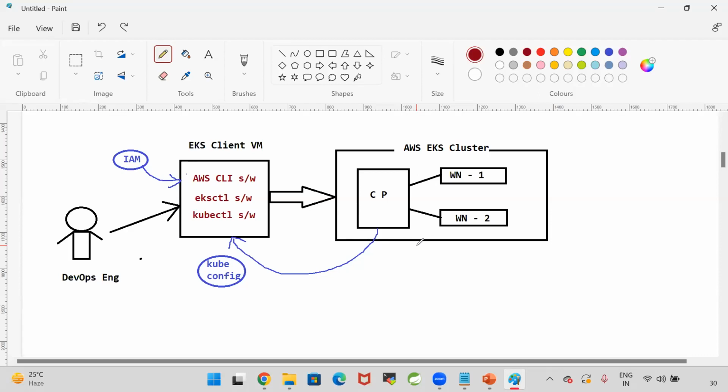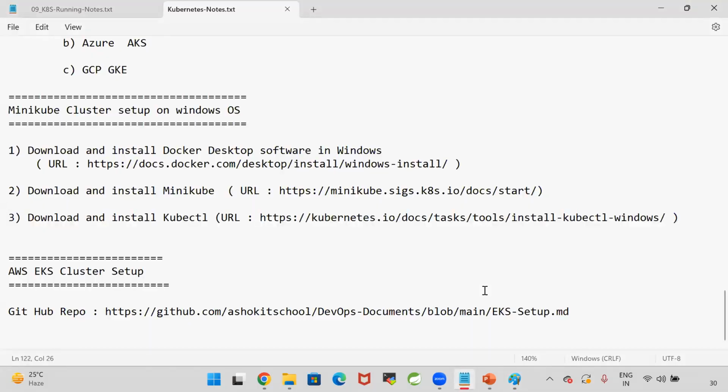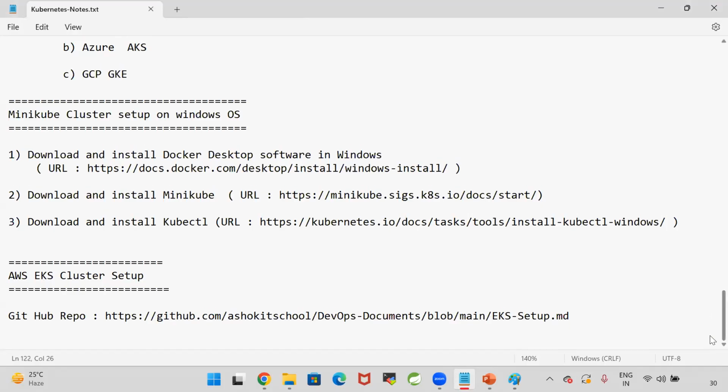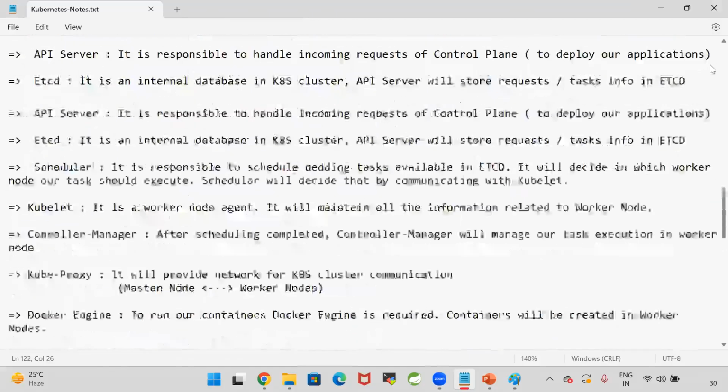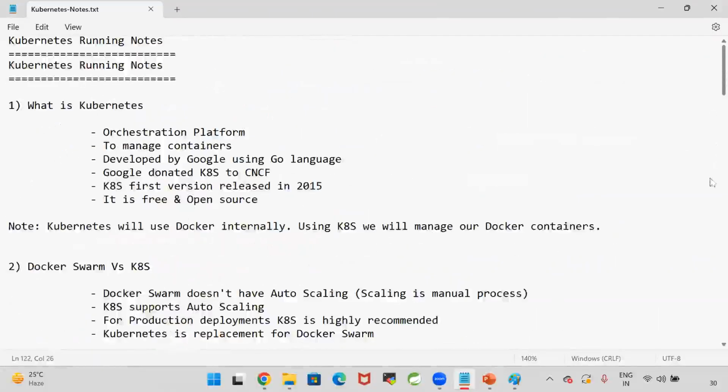Last class you mentioned the Go language. Does it require learning the Go language? No. It is developed using Go, but we don't need to know the Go language. Is Python good for that, or Java? You don't need any language to work with Kubernetes. To work with Kubernetes, you need YAML. I will explain that YAML.